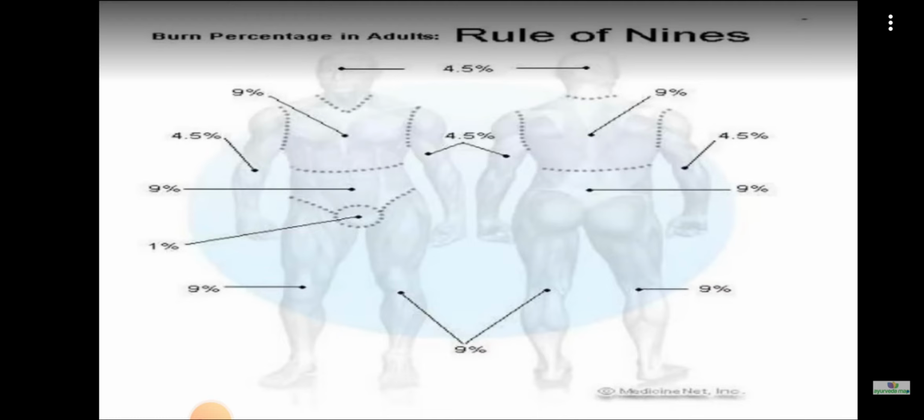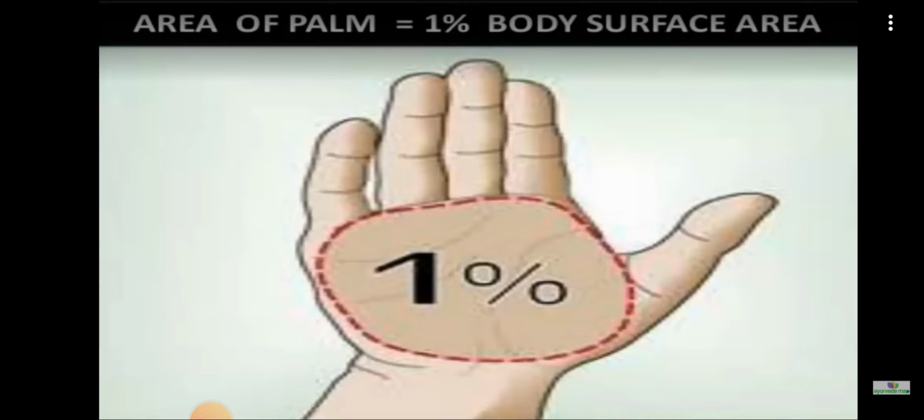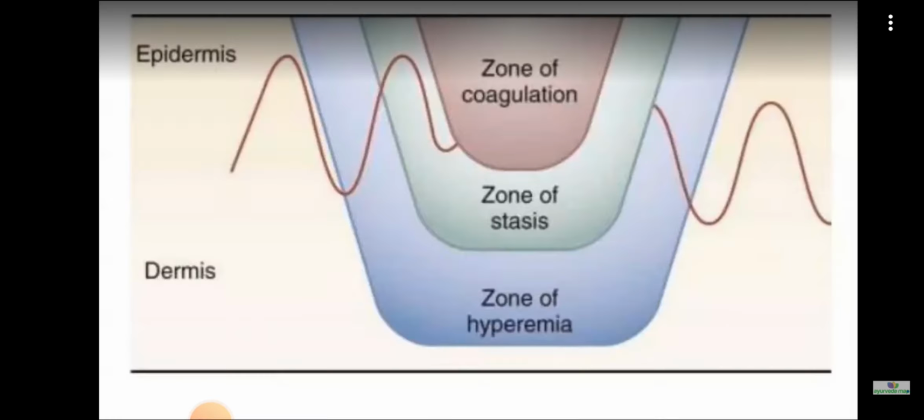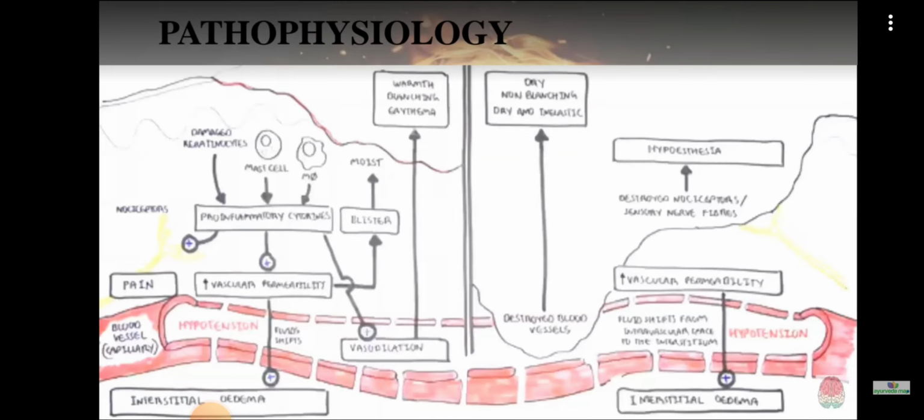In the major pathophysiology, we will see. First, I have told about superficial and deep burns, right? So, superficial burn, when you see the left side, superficial burn is happening, and then there will be damage to the keratinocytes, the cells present over the superficial surface of the skin. There will be damage, and in turn, as there is damage, the immune response will be activated, and the cells like mast cells and other immune related cells will get activated, and that will in turn cause the production of certain cytokines.